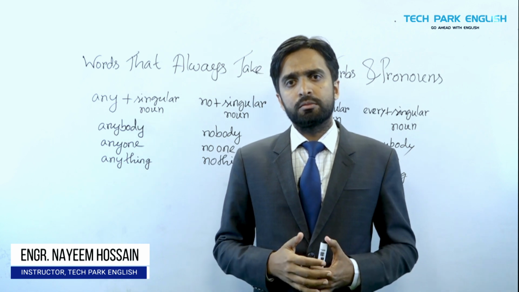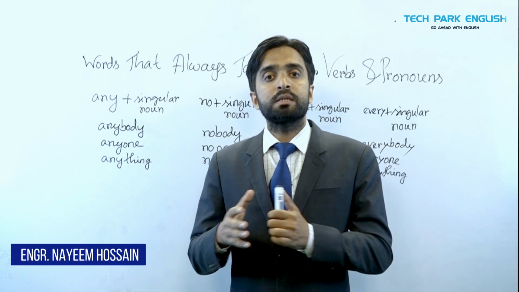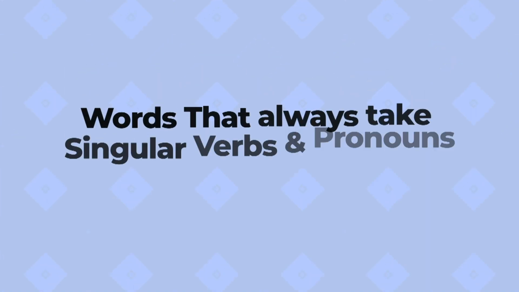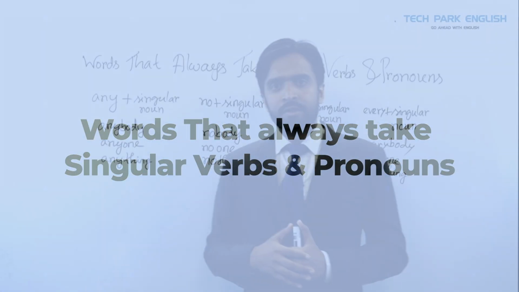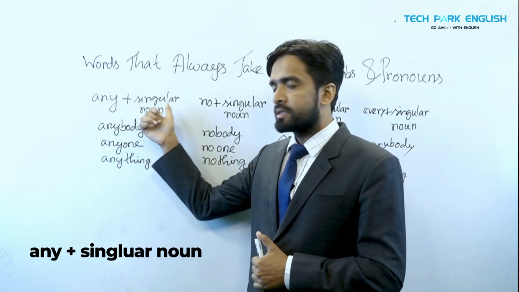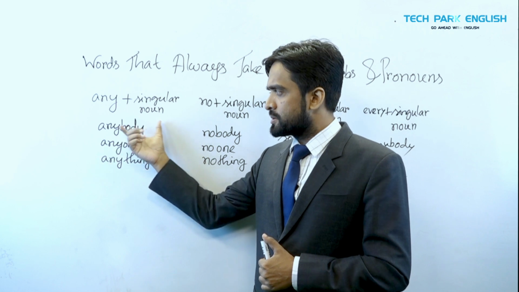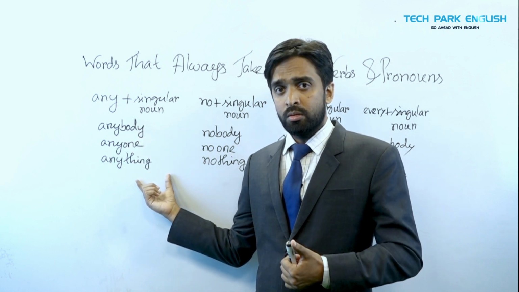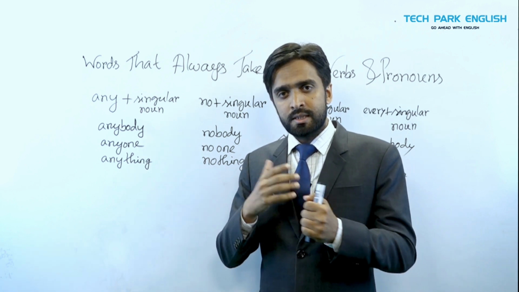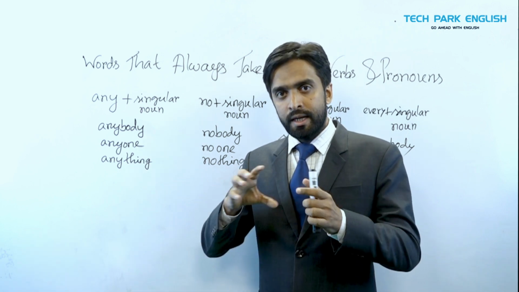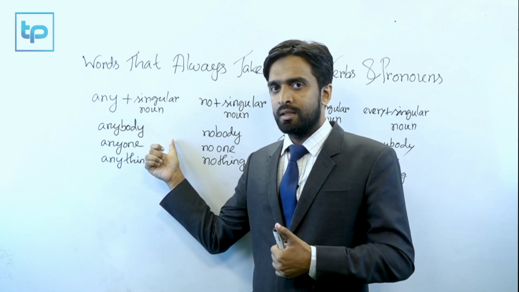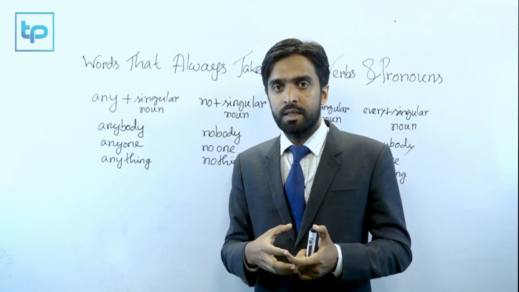Today I'm going to talk about the words that will always take singular verbs and pronouns with it. So let's start with a few of them. Number one, any with singular noun. Sometimes it looks like it is plural, but it's not. Anybody doesn't mean everybody. Anybody is an individual form, so anybody, right? So when you are making a sentence with anybody, then you have to use singular verbs with this.